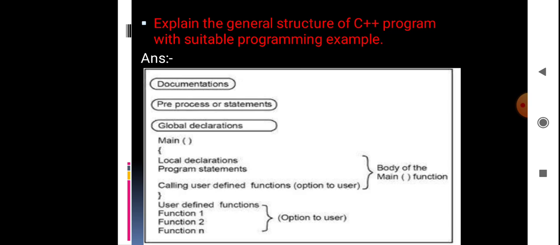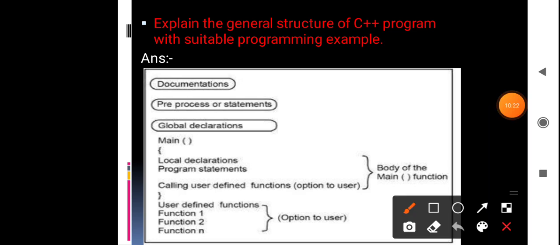Okay, so the next question is, explain the general structure of a C++ program with a suitable example. This is the structure of a C++ program. First it will have the documentation section, preprocessor statements, and global declarations. After that the main section will be there.